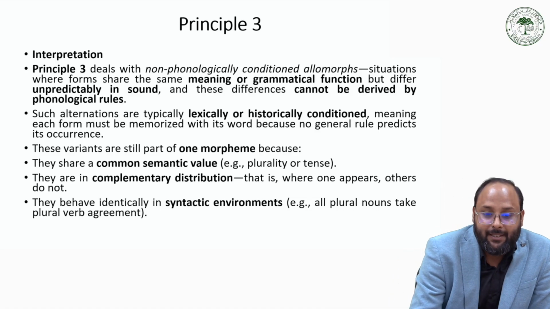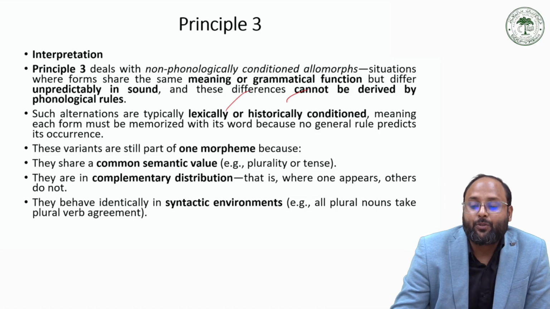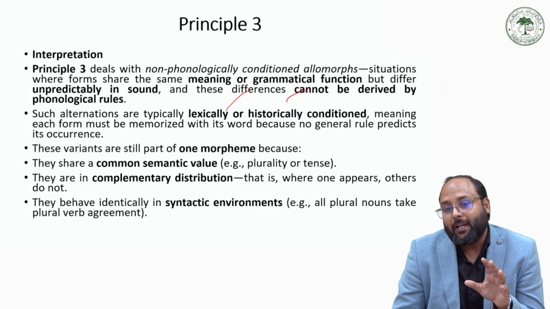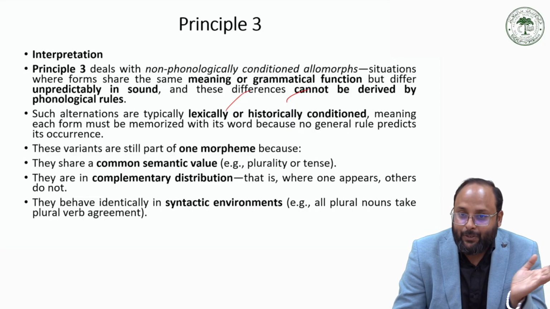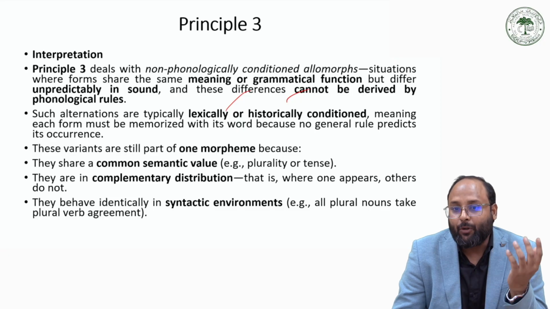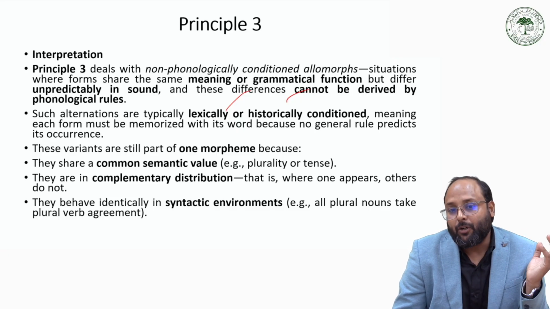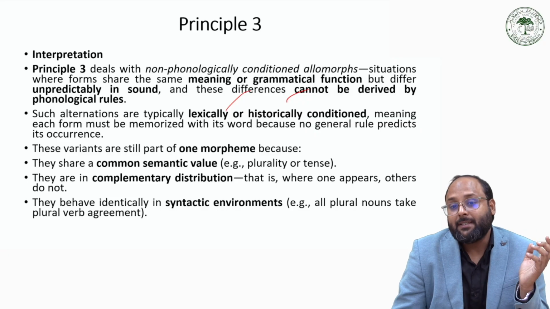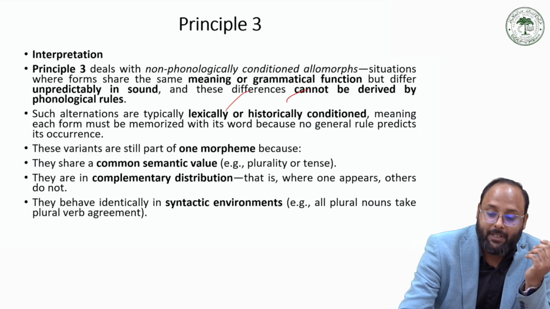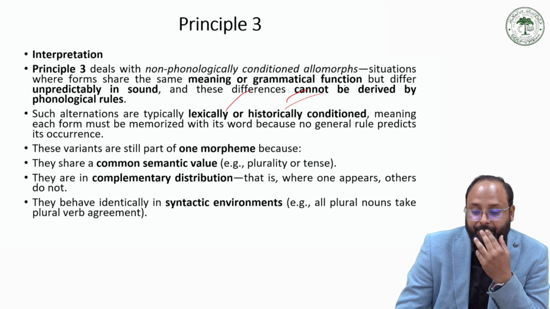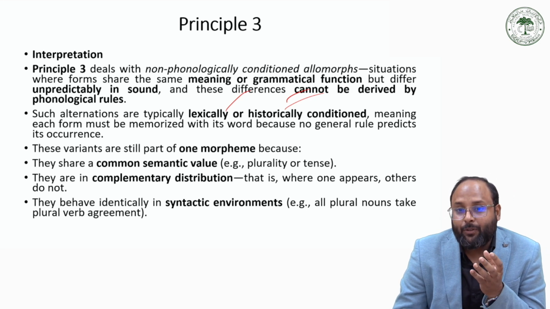Such alternations are typically lexically or historically conditioned. Sometimes we borrow words from another language, and they occur in the same way without any rule, because they come from a different system in the other language, so it can be historically conditioned. There is no rule for those differences, but we can memorize those occurrences.